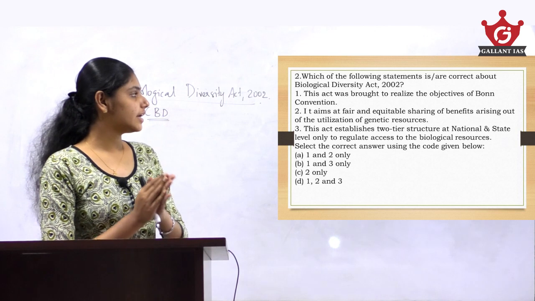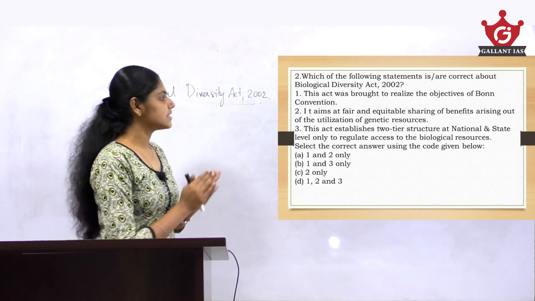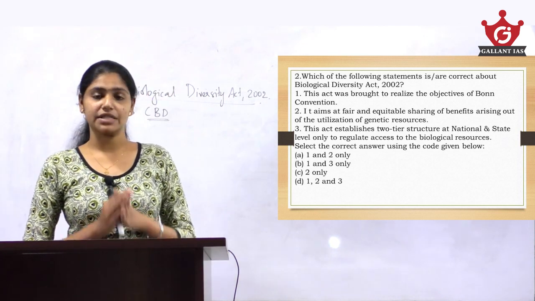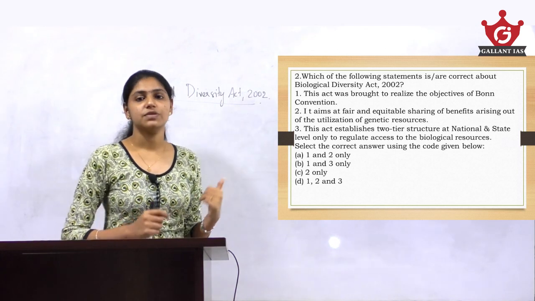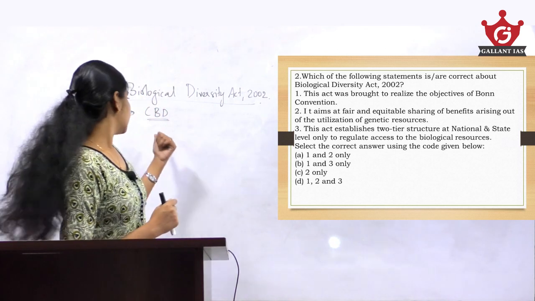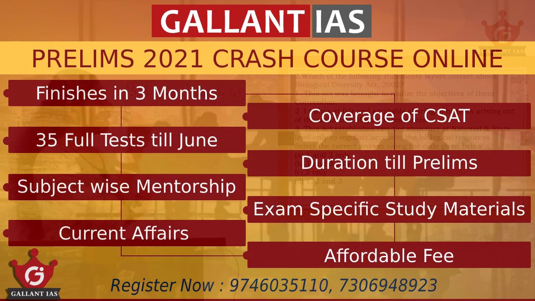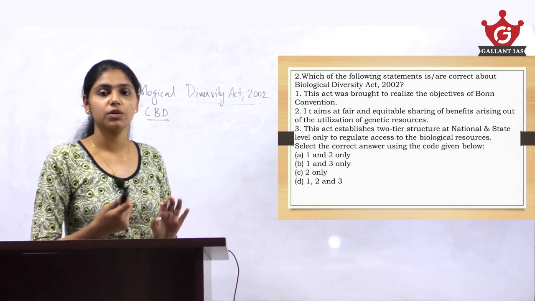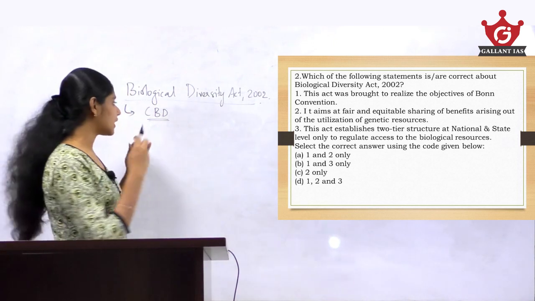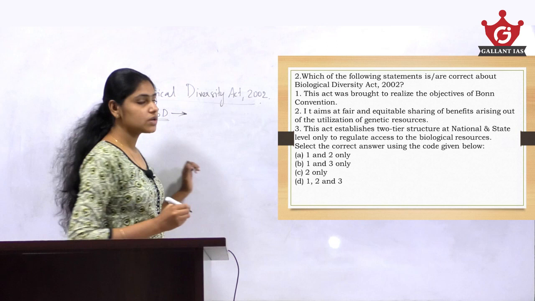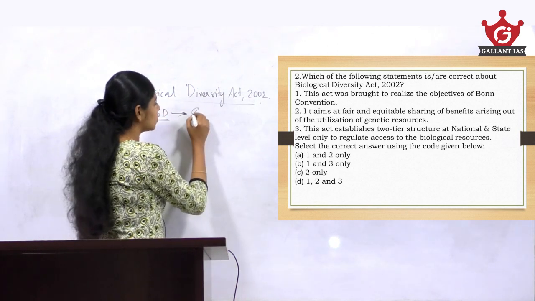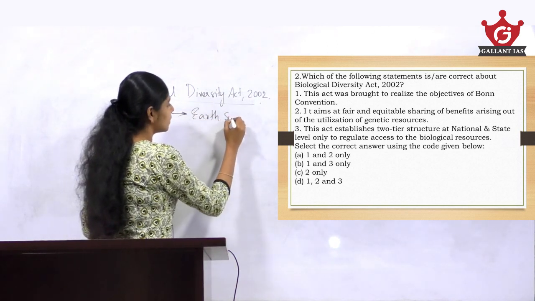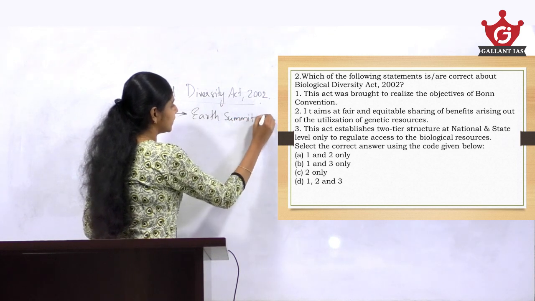It aims at fair and equitable sharing of benefits arising out of the utilization of genetic resources. Yes, that is an objective under CBD. Or we can say that the Biological Diversity Act 2002 was brought in order to fulfill our commitment towards CBD, or Convention on Biological Diversity, which was adopted during the Rio Summit or the Earth Summit of 1992.